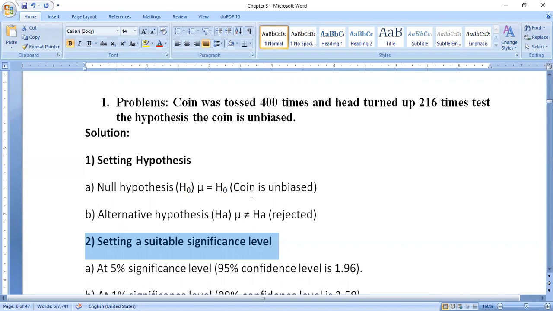In this way we have to write. While we are solving the problem, in this way we write setting hypothesis, step number 1. Null hypothesis H naught, mu is equal to mu naught, the coin is unbiased. The next is the alternative hypothesis HA, mu is not equal to mu naught.